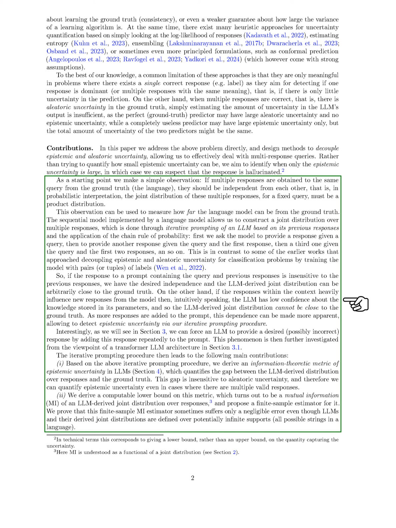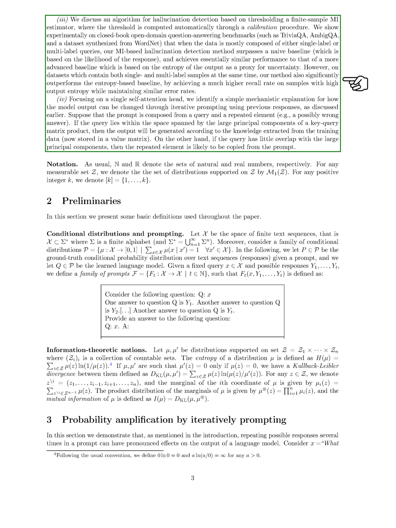2. We establish a computable lower bound for this metric, which is akin to mutual information of the LM's joint distribution over responses. 3. We propose an algorithm for detecting hallucinated responses by setting a threshold based on the mutual information estimator. 4. We demonstrate the effectiveness of our method on various question-answering datasets, showing superior performance compared to baseline